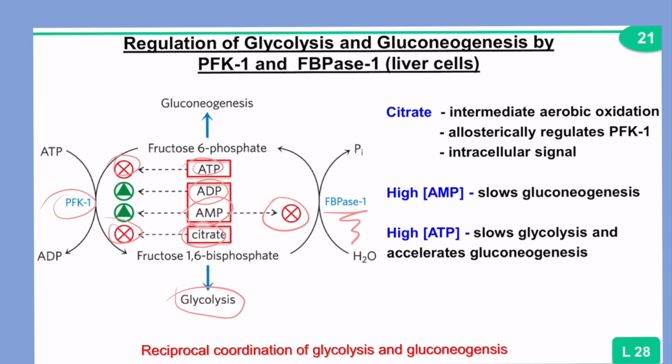Also, when you have high levels of AMP, you're going to slow down gluconeogenesis, and high levels of ATP are going to slow glycolysis and accelerate gluconeogenesis.